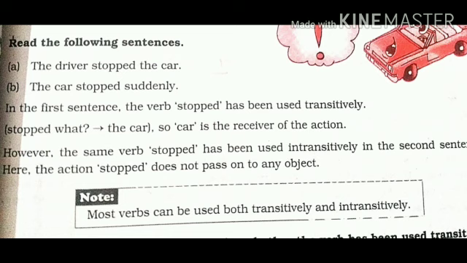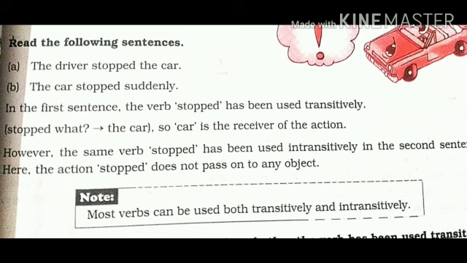Look at the first one: the driver stopped the car. In the first sentence the verb stopped has been used transitively, because we can ask the question stopped what, and the answer comes, the car, meaning the car is the receiver of the action. That is why the verb stop is a transitive verb.